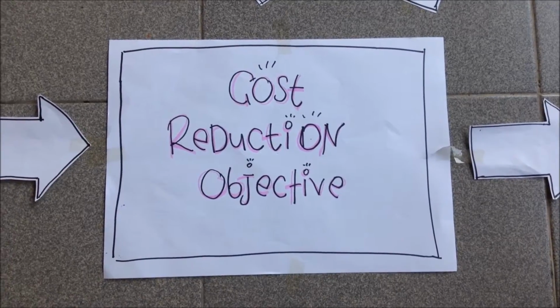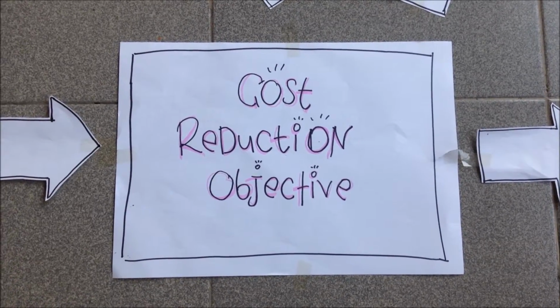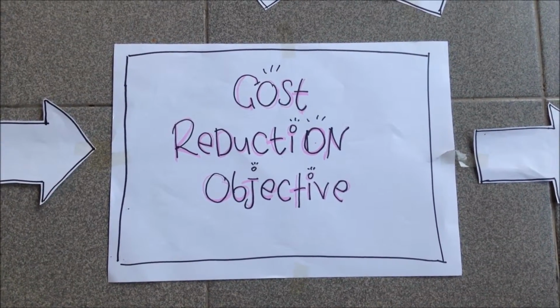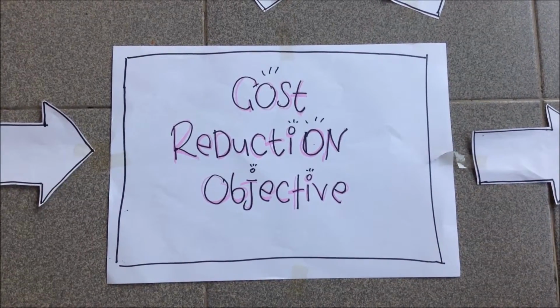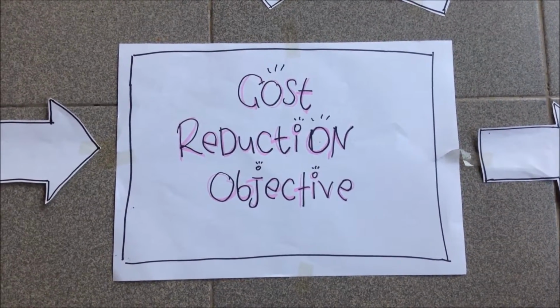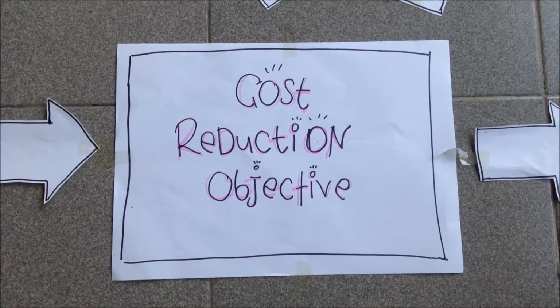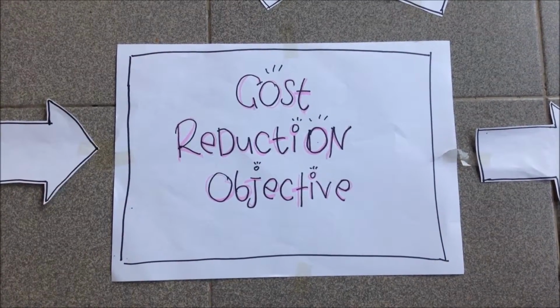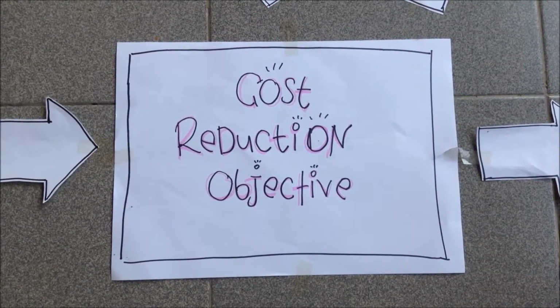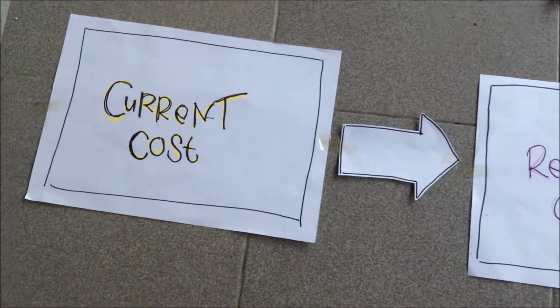The fifth step is the cost reduction objective. The degree of cost reduction required to achieve the target cost is called the cost reduction objective. The definition of the cost reduction objective is the difference between the target cost and the current cost.